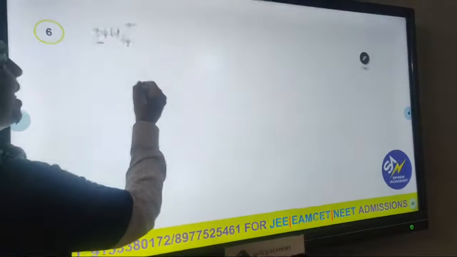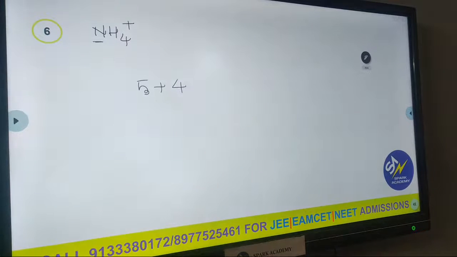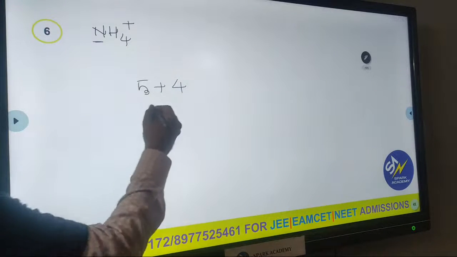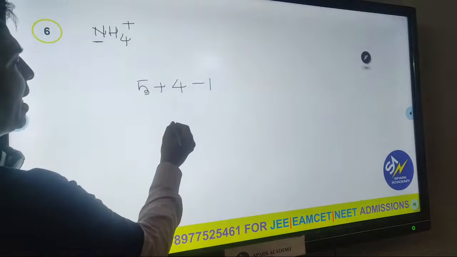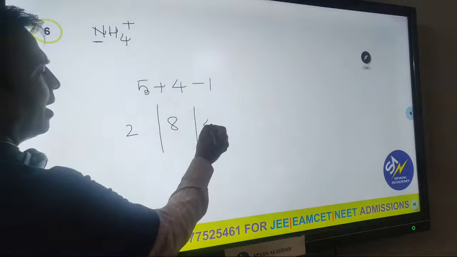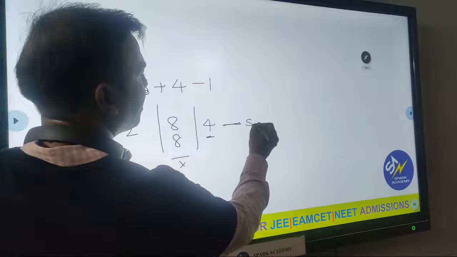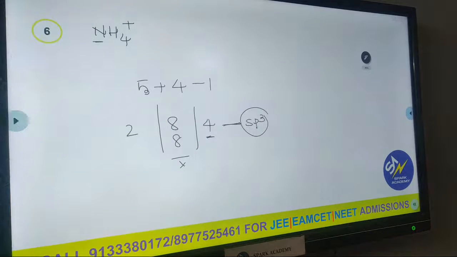So nitrogen valency electrons, how many? 5. Yes. What about hydrogens? Every hydrogen has valency electron 1, so 4. Here plus 1 means minus 1. So the number we got here is 8. 8 means we have to divide by 2, 4 twos are 8. So what is the answer? 4. 4 means SP3 hybridization. So NH4 plus ammonium cation has SP3 hybridization. What is the shape of the ammonium cation? Tetrahedral. Hybridization is SP3, so it's a tetrahedral shape.